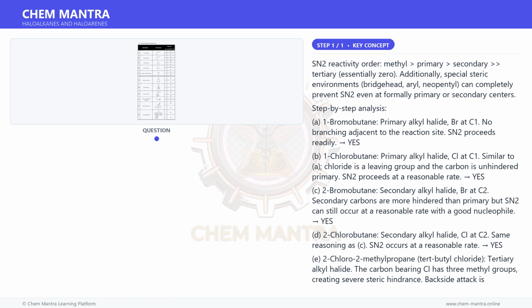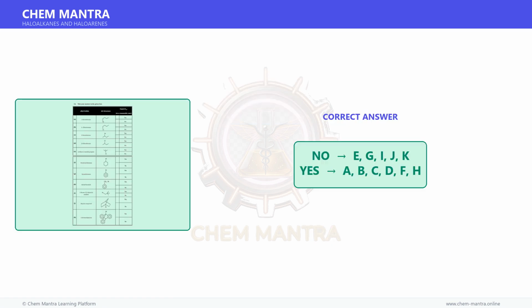Therefore, the correct answer is: yes, A, B, C, D, F, H; no, E, G, I, J, K. Therefore, the correct matching is: no matches E, G, I, J, K; yes matches A, B, C, D, F, H.